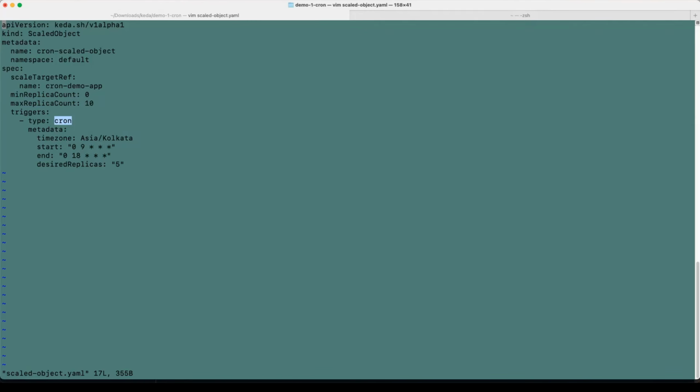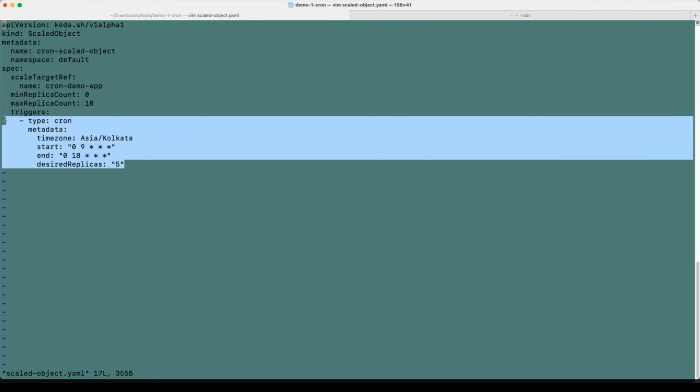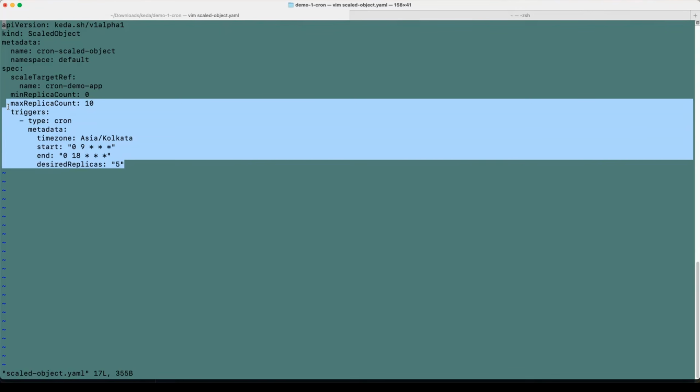This is the time zone that I'm in. If you want, you can change it as well. Starting from 9 a.m. in the morning to 18, which is 6 p.m. in the evening, the desired replicas have to be 5. Rest of the time, it's up to KEDA to decide how many pods are required. But during this time, I want the pods to be 5.